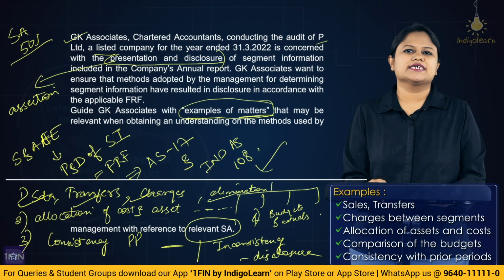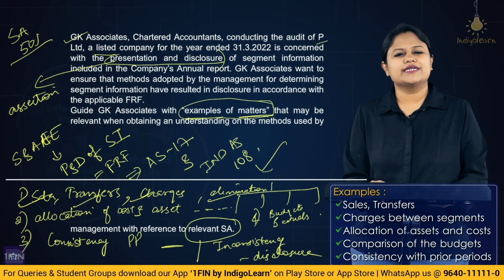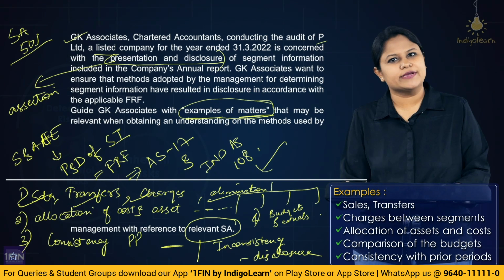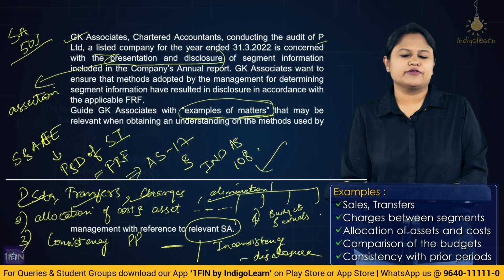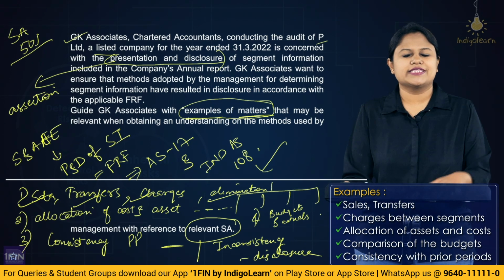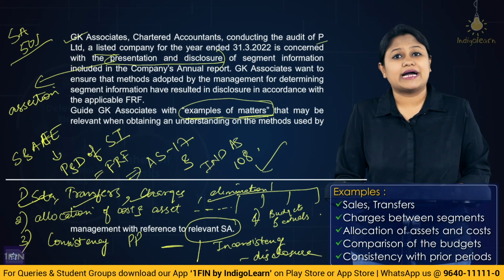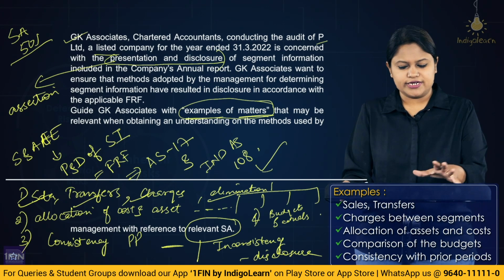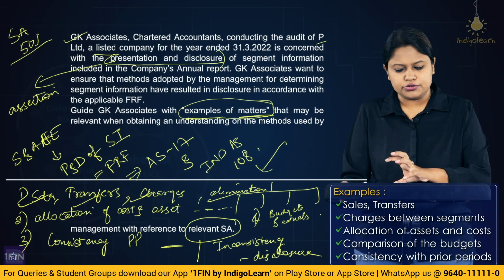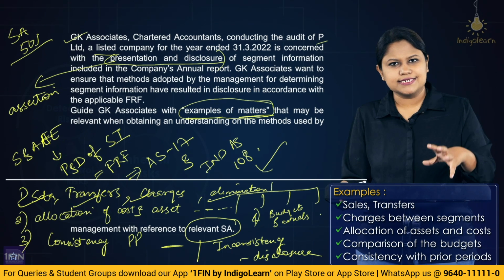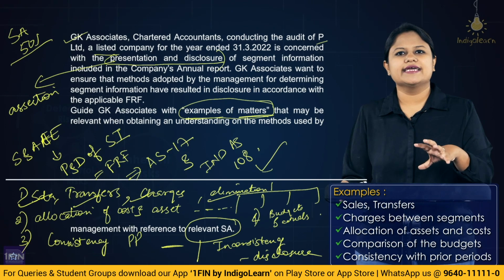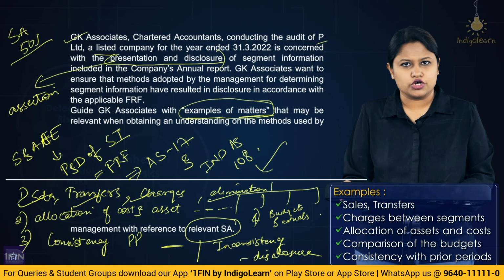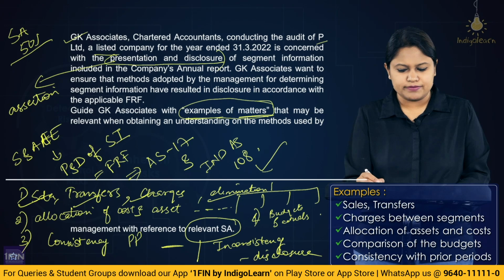Moreover, you could also do the comparison between the budgets and the actuals, right? To understand the methods used for bifurcating the segments. Okay, so segment information could be bifurcated based on that as well. So these are all the examples that we have to quote in the examination for the purpose when they question you about examples of the matters for dividing the segments. Correct? So these are the different information which the auditor could use to understand whether the methods adopted by the management, regarding the presentation and disclosure of the segment information is as per applicable FRF or not. So that is the meaning of the word examples of the matters.